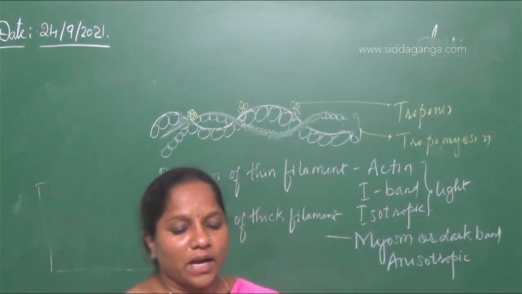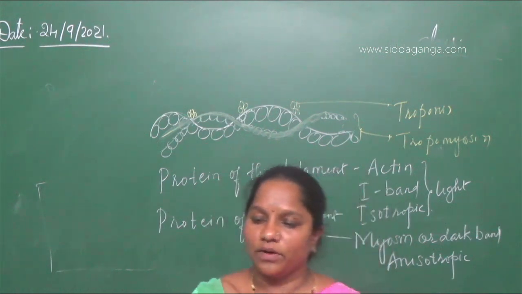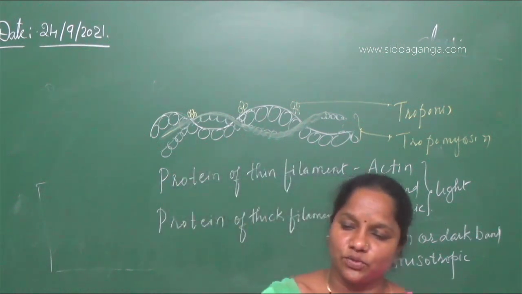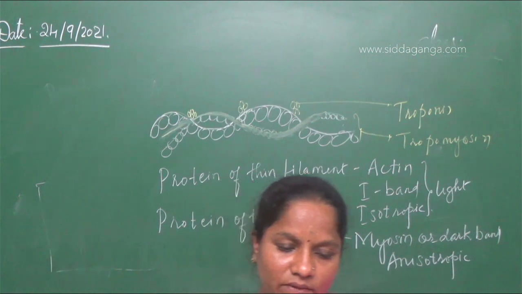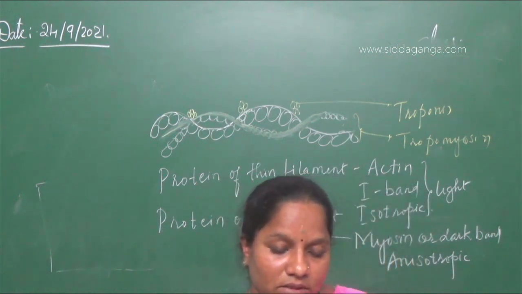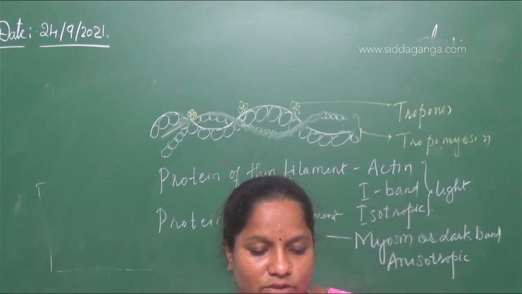Next, they have given another one there. The central part of the thick filament not overlapped by the thin filament will be the H zone. When we take the structure of a sarcomere, then I'll tell you what the H band, H zone is.